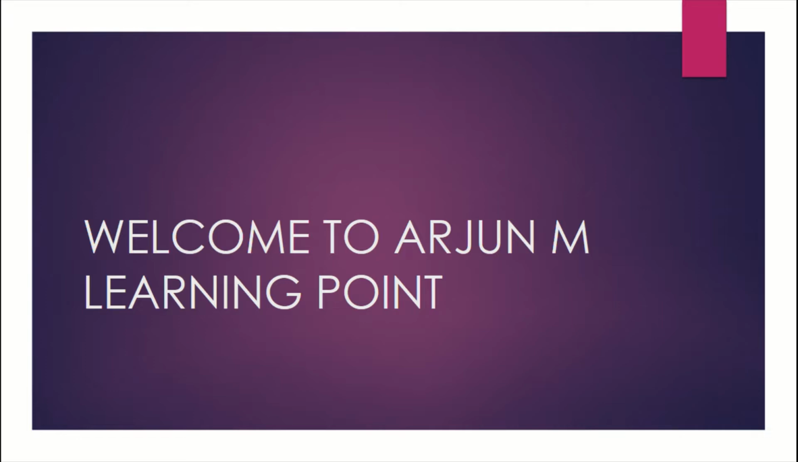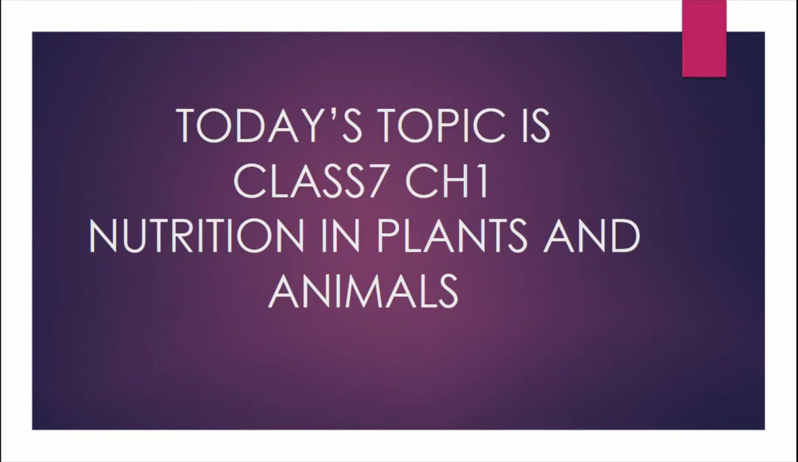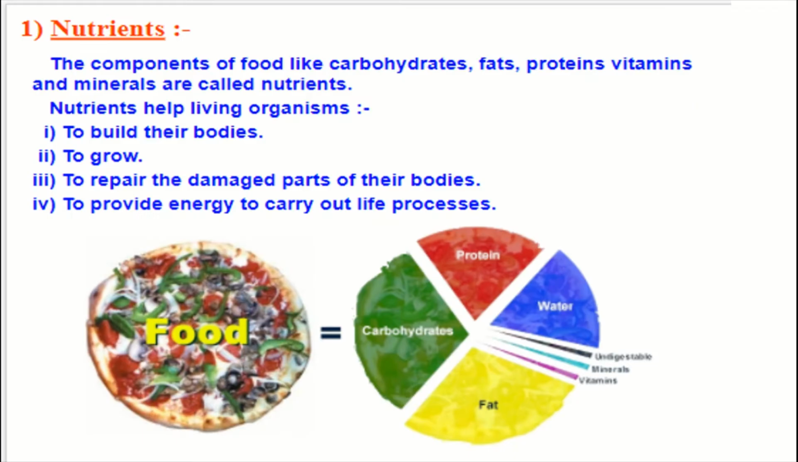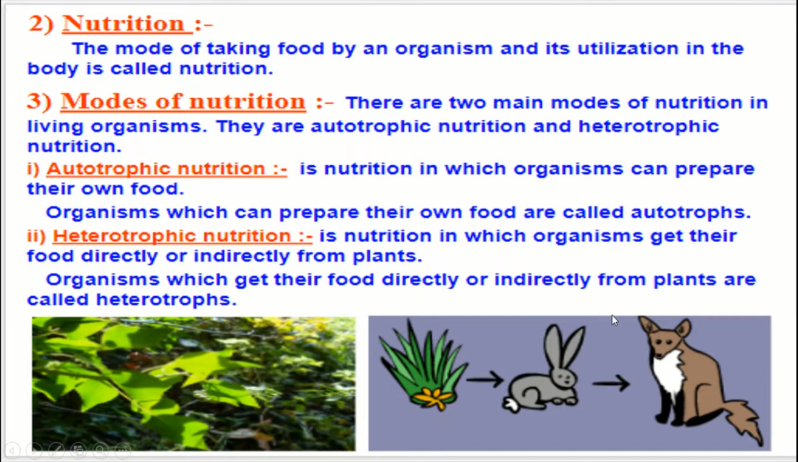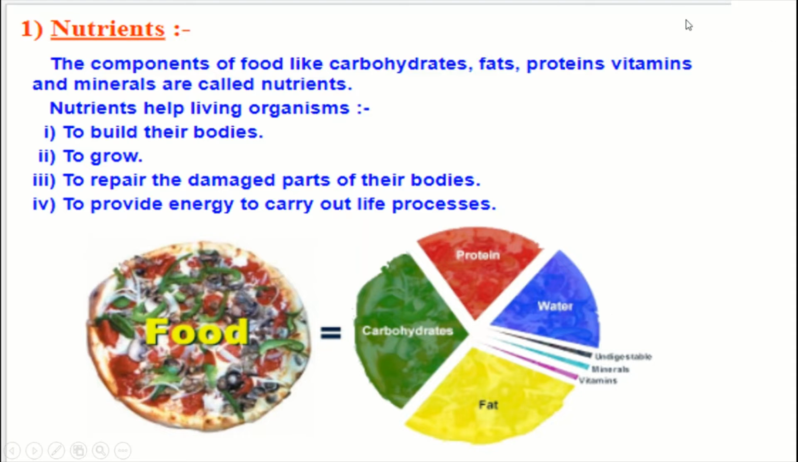Today we are going to see the class 7 chapter on nutrition in plants and animals. Nutrients: first, there are five: carbohydrates, fats, proteins, vitamins and minerals. They help to build their bodies, to grow, to repair damaged parts of their bodies, and to provide energy to carry out life processes.